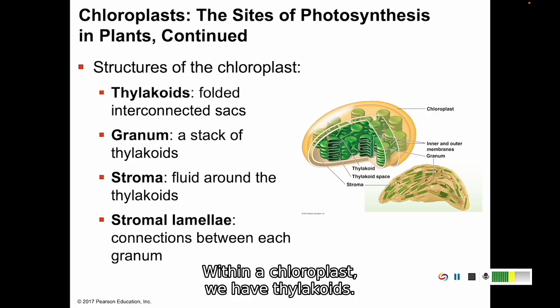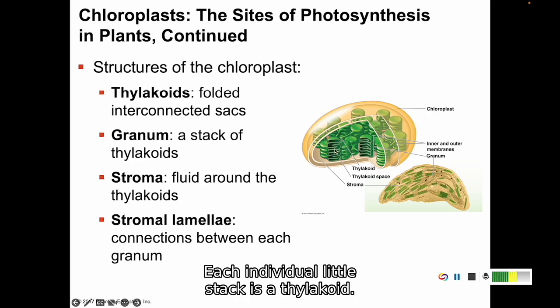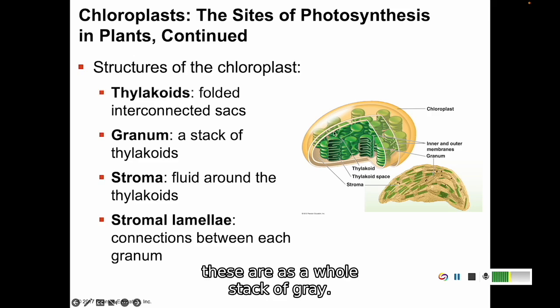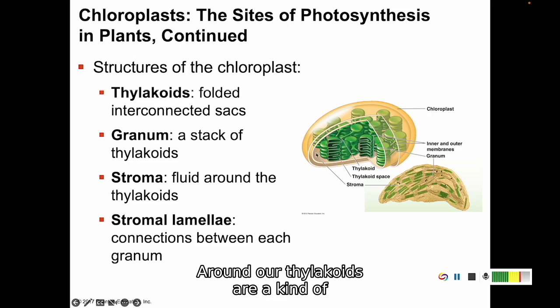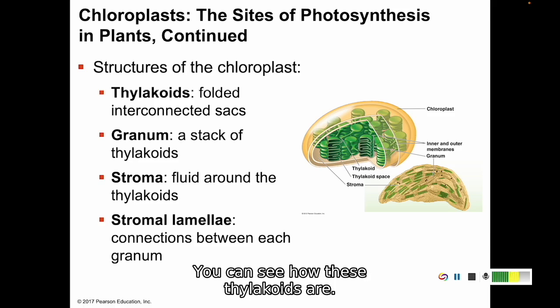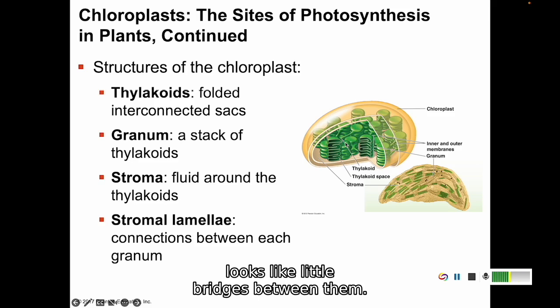Within a chloroplast, we have thylakoids. So you see these green stacks. Each individual little stack is a thylakoid, those individual folded sacs. Granum, or multiple grana, these are a whole stack of grana. A granum is a whole stack of thylakoids. Around our thylakoids is a kind of jello-ish fluid called stroma. And you can see how these thylakoids or these grana are connected by these little bridges between them. Those are called stromal lamellae.